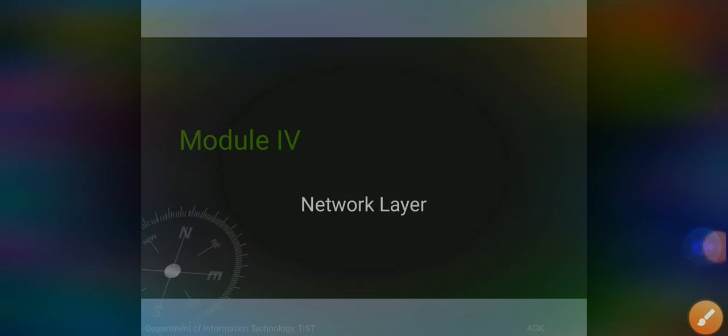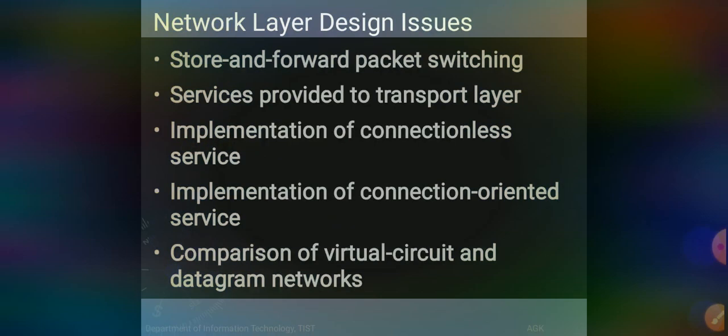Good morning, students. We are going to the next unit, the third unit. The third unit is the network layer. So what is the network layer? What design issues are present in the network layer? We'll discuss that now.